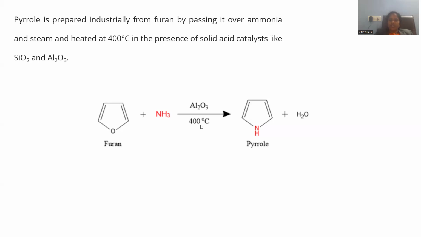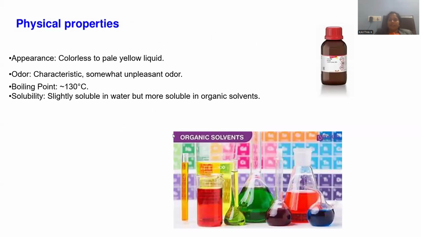Elevated temperature is required in order to perform this kind of substitution reaction. Oxygen is substituted with nitrogen so that pyrrole is formed. In addition, water will be the byproduct. So the reaction can be facilitated at 400 degrees centigrade, and the catalyst applied is alumina, Al2O3. With this, we concluded the synthetic methodologies for pyrrole synthesis.